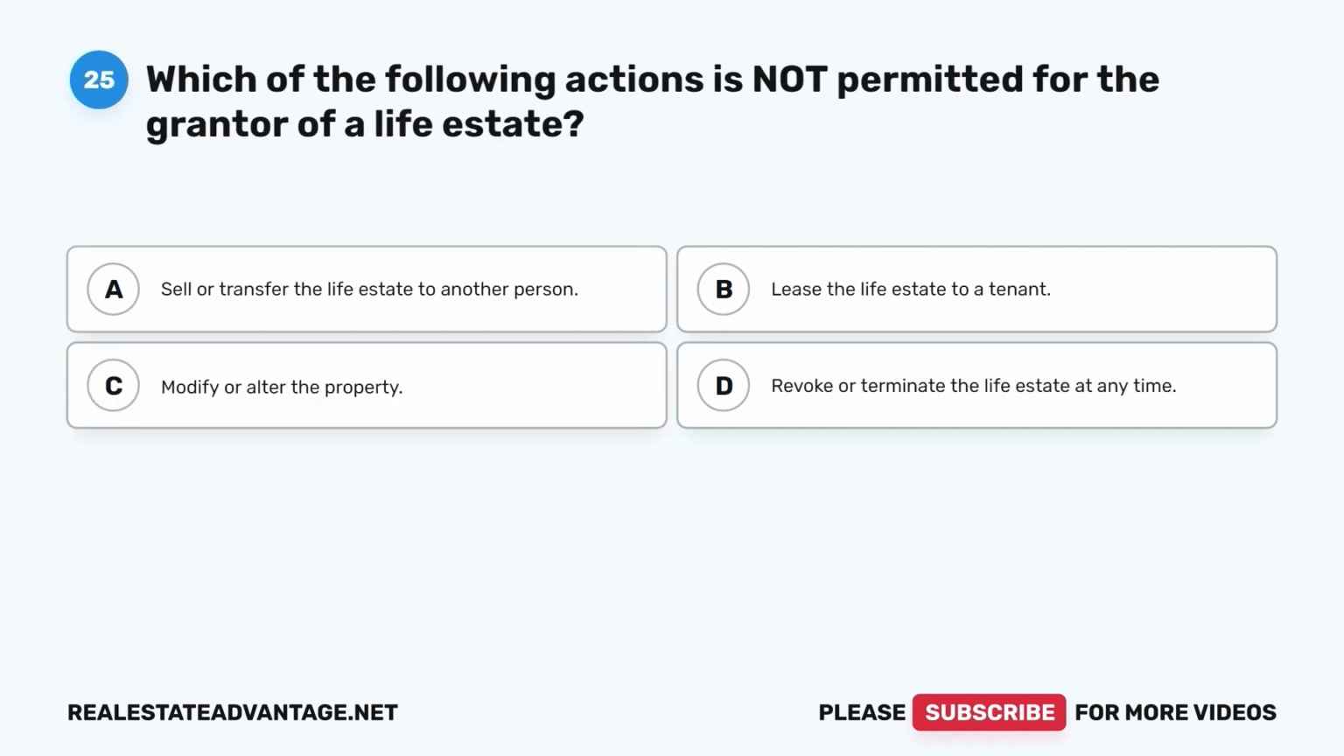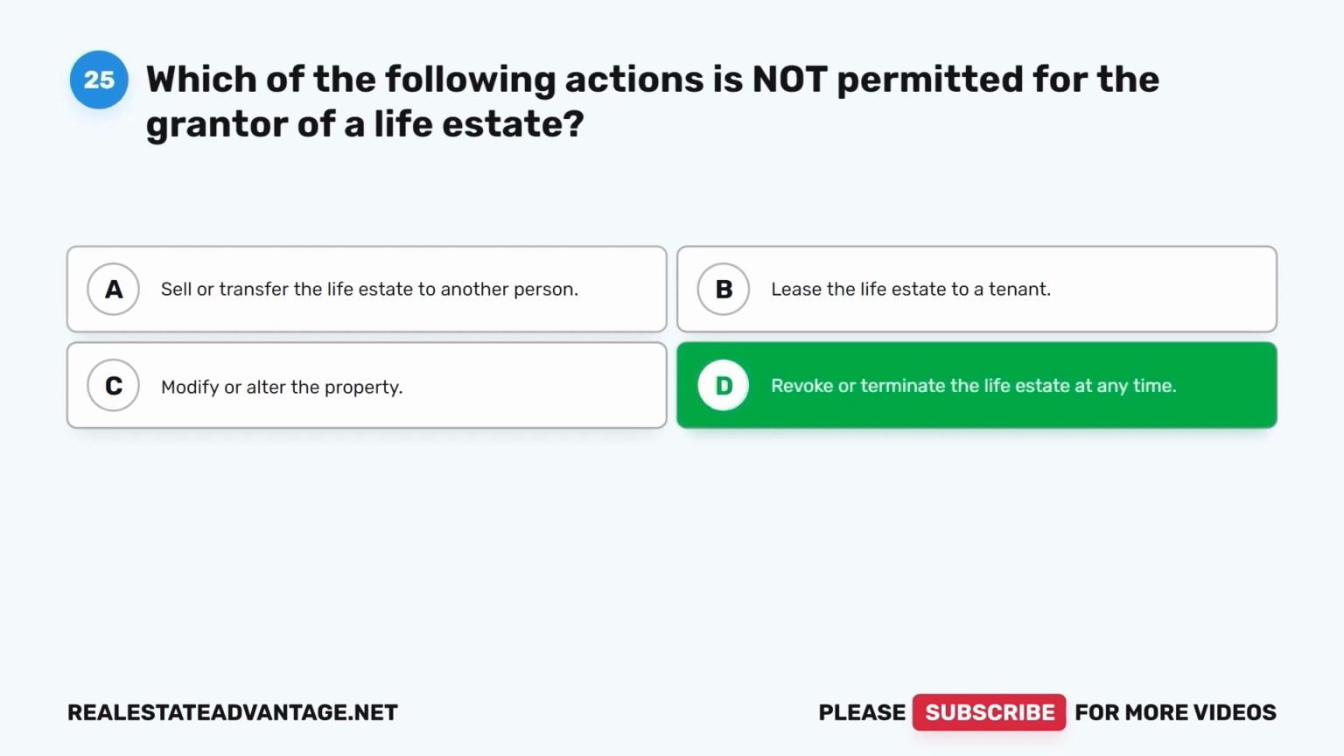Question 25. Which of the following actions is not permitted for the grantor of a life estate? A. Sell or transfer the life estate to another person. B. Lease the life estate to a tenant. C. Modify or alter the property. D. Revoke or terminate the life estate at any time.